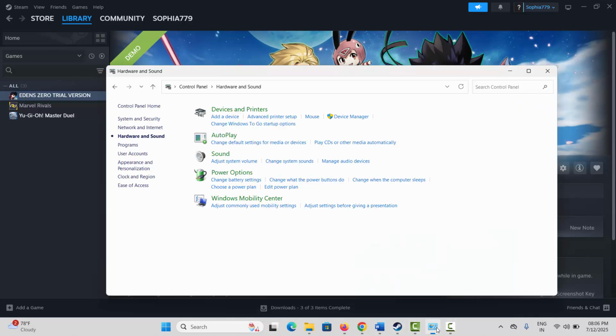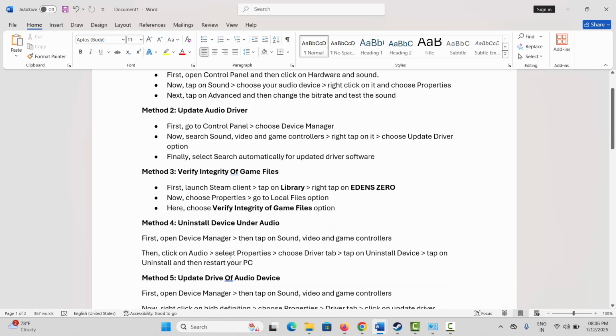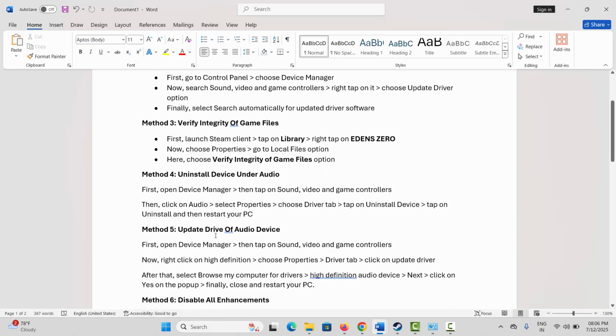Next method is to uninstall device under audio. For that open device manager, tap on sound, video and game controllers, click on audio, select properties, choose driver tab and then click on uninstall device.